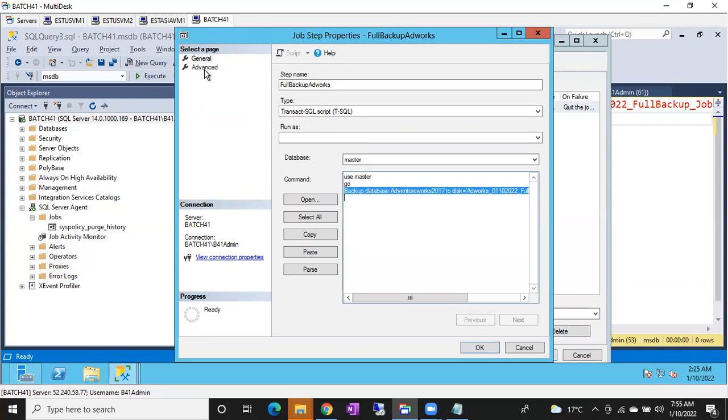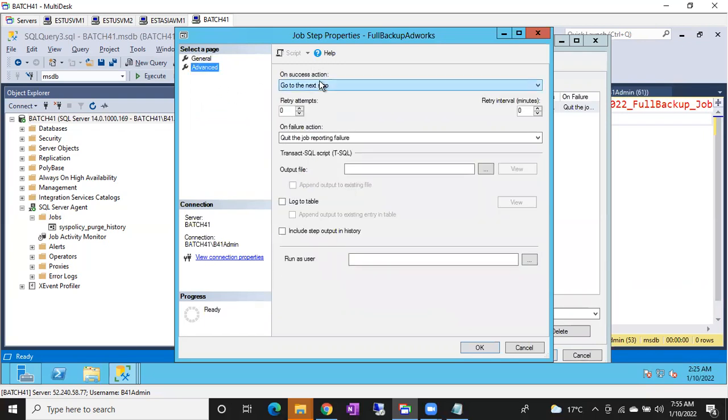Is it clear, right? Go to Advanced, go to next step, fit the job. If there are no steps, you can select.